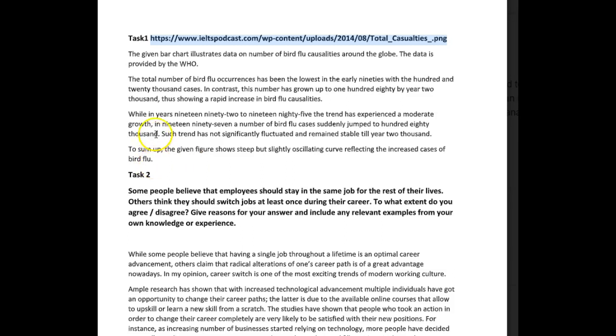I feel like the reason why you wrote out all of these numbers was to increase your word count. It doesn't really help your case. It might increase your word count, but it doesn't make your answer any more developed. So let's see what kinds of things you could have included here.